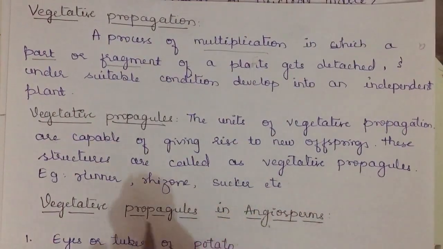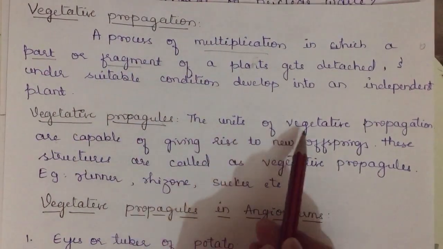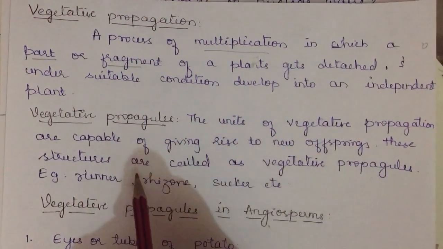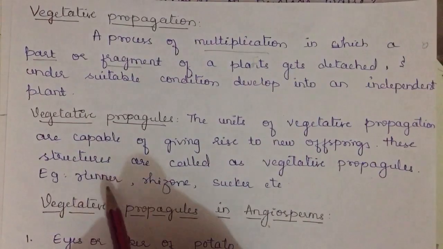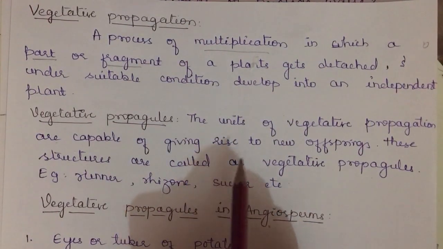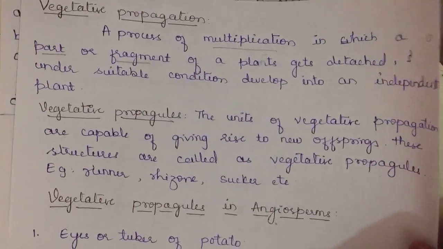Then you have vegetative propagules. Vegetative propagules are the units of vegetative propagation, which are capable of giving rise to new offspring. These structures are called vegetative propagules. Example: runner, rhizome, sucker, etc. So these are the definitions of each one. When we go through the examples, you'll understand properly.